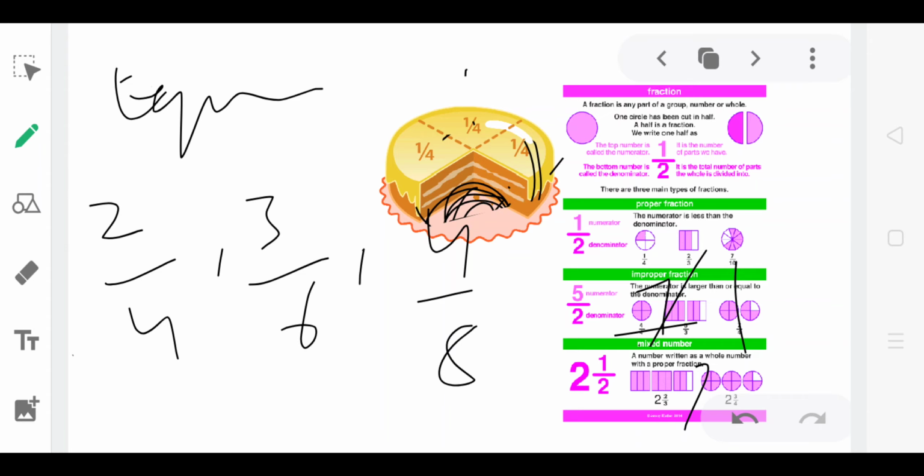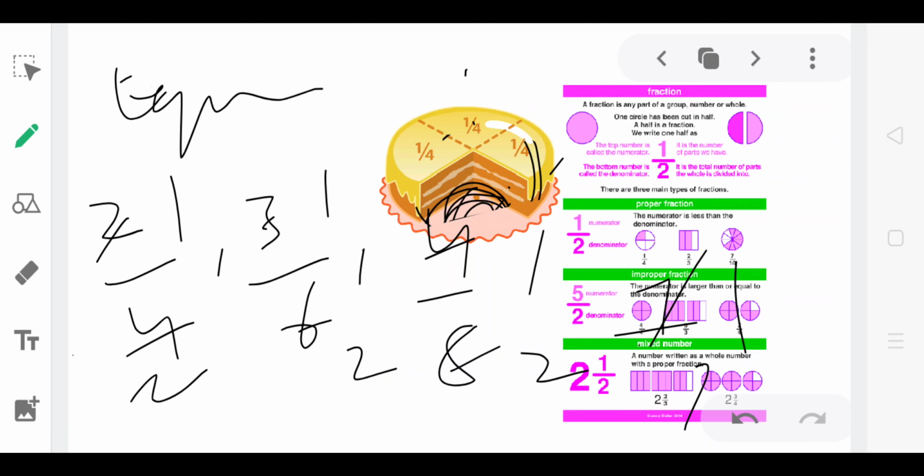If you reduce these fractions, 2 1 2, 2 2 4, 3 1 3, 3 2 6, 4 1 4, 4 2 8, then you find 1/2, 1/2, 1/2 everywhere. Then these fractions are called equivalent fractions. Equivalent fraction means each part is equal to each other.